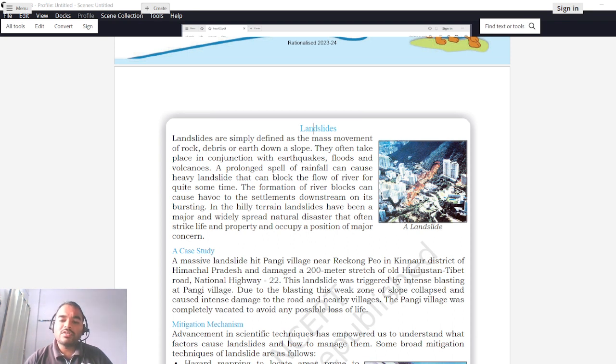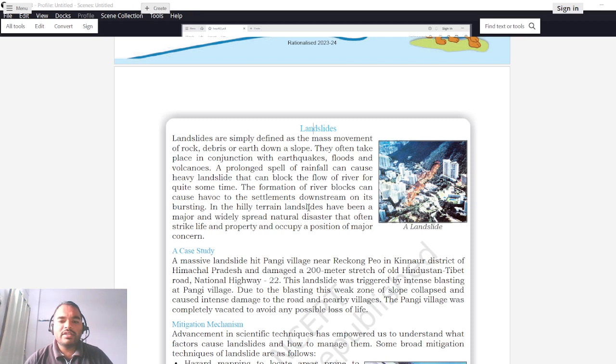Once the pressure is high enough, this part of the soil will break down and there will be an extensive flow of water downstream. So the area upstream will be submerged, and after the barrier breaks down, it will cause flooding downstream. So again there will be destruction. So landslide creates destruction in both directions, downstream as well as upstream of the river.